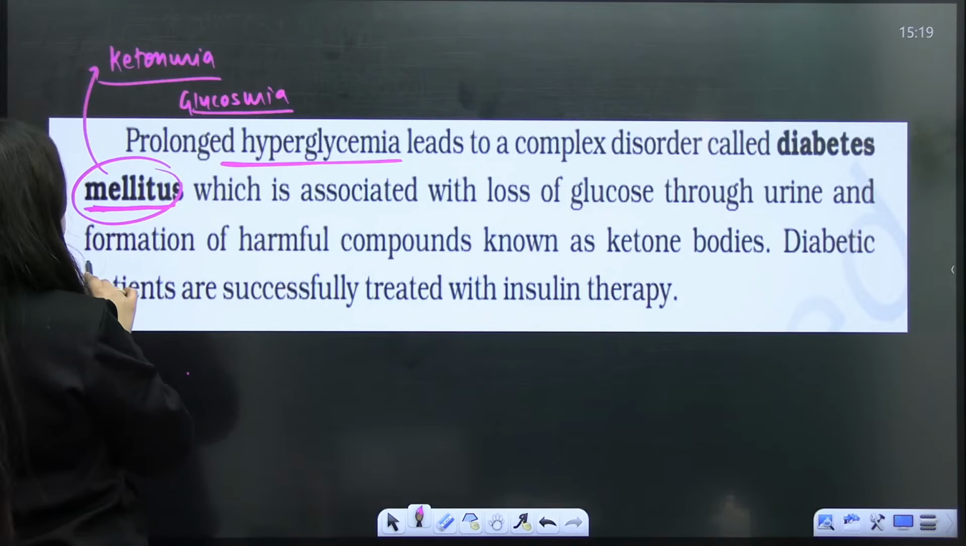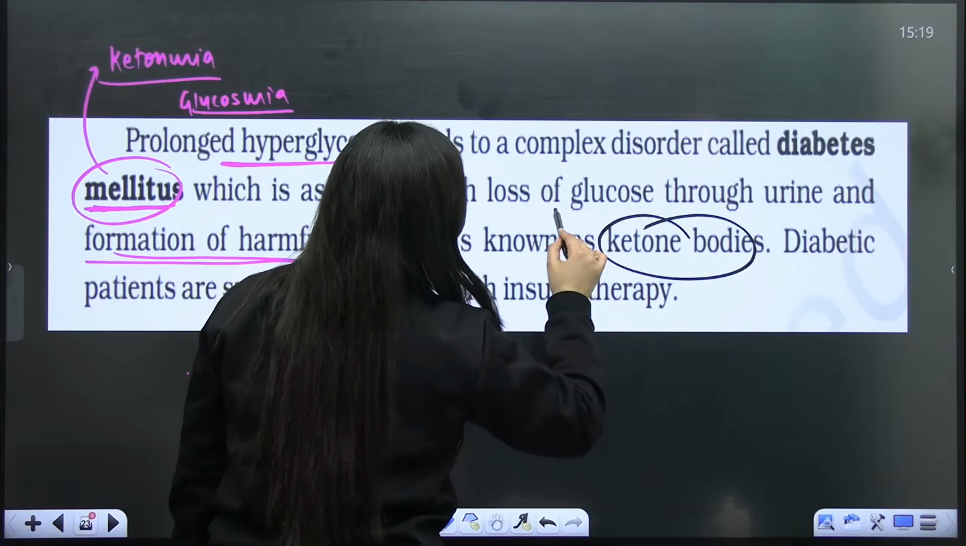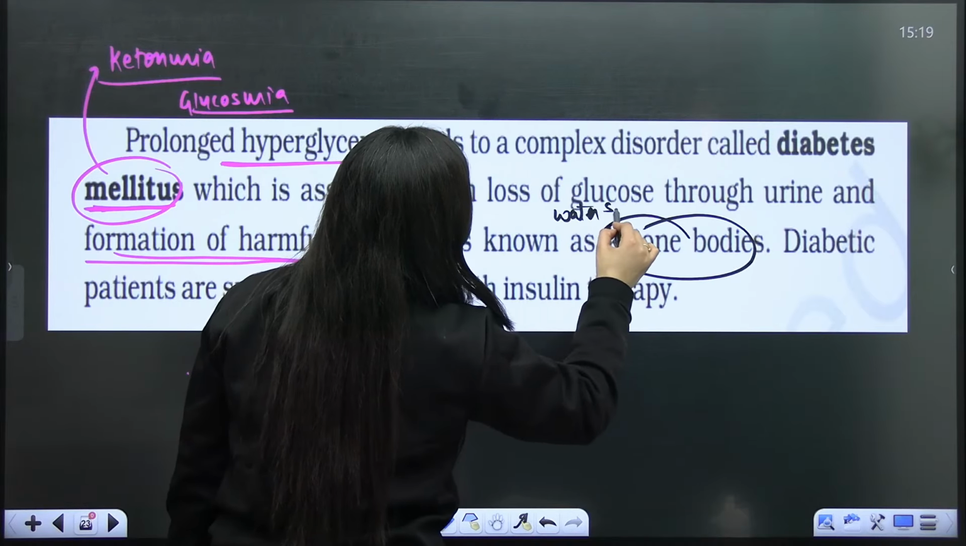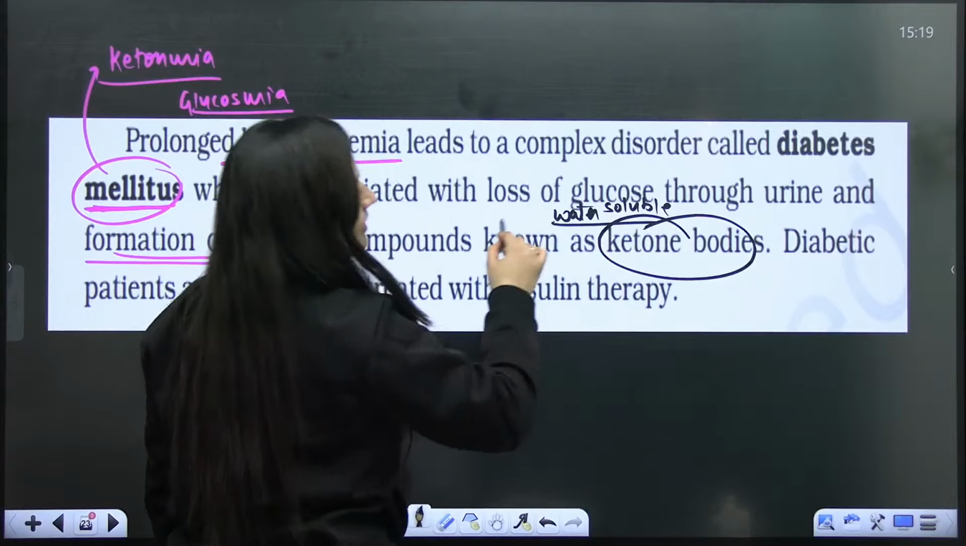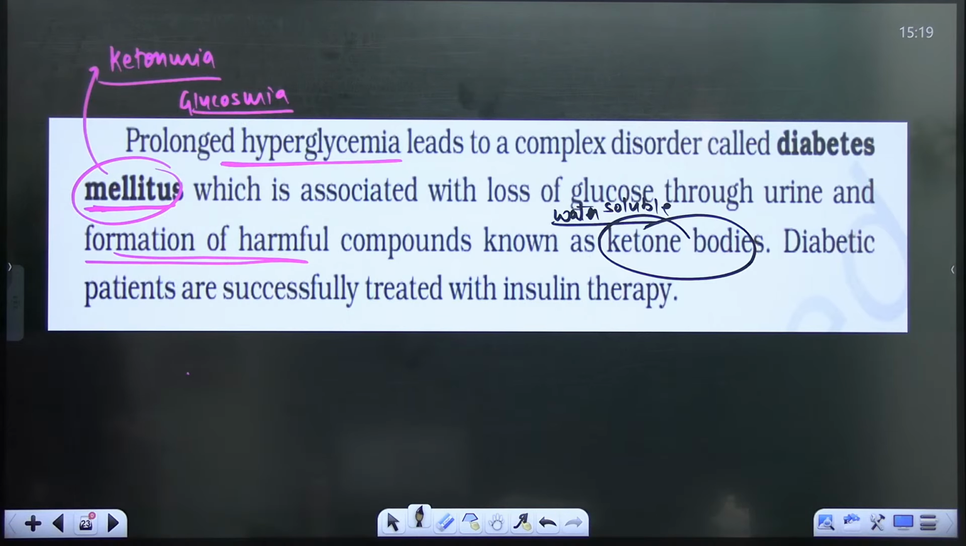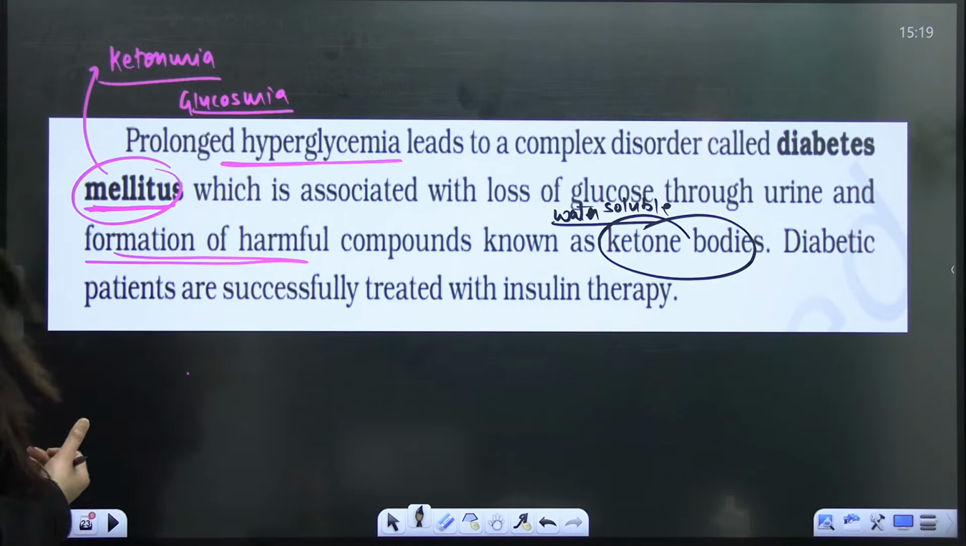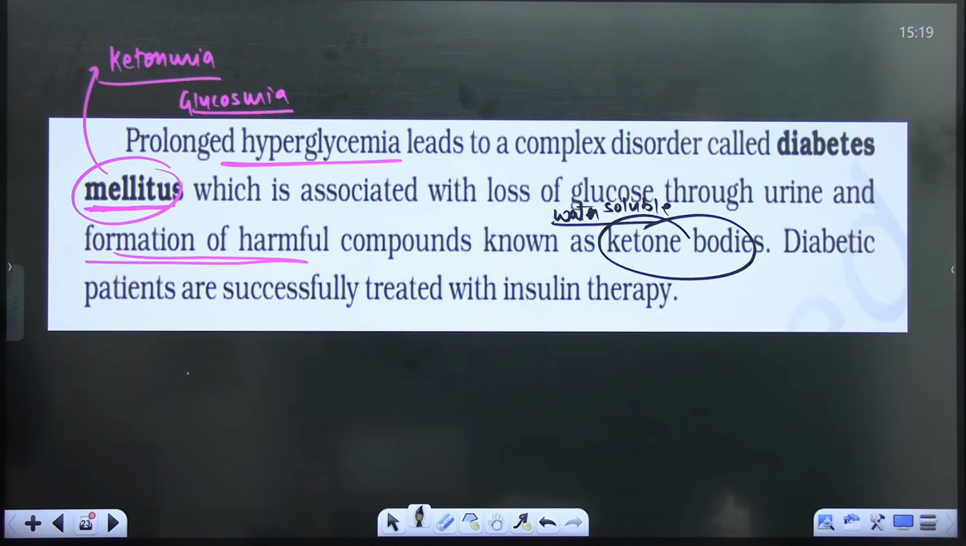So loss of glucose through urine and the formation of harmful compounds, which are the ketone bodies, water soluble. So basically, when let's say the body is starving, in that case also these ketone bodies form. Is that clear? So diabetes mellitus is different, right? And the diabetes insipidus is different. Please do not confuse it. Is that clear? So mellitus means honey, when there is excess of blood sugar, it can cause that. Understood? Okay, so it is the high blood glucose.